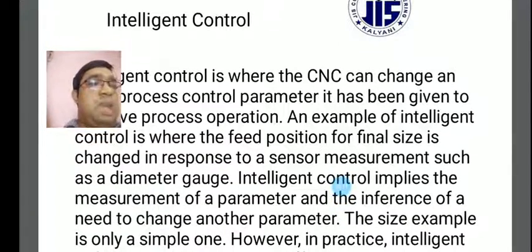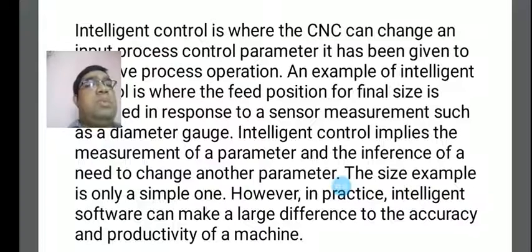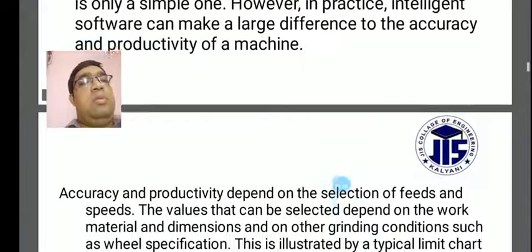The size example is only a simple one. However, in practice, intelligent software can make a large difference to the accuracy and the productivity of a machine, and this is required in process control.